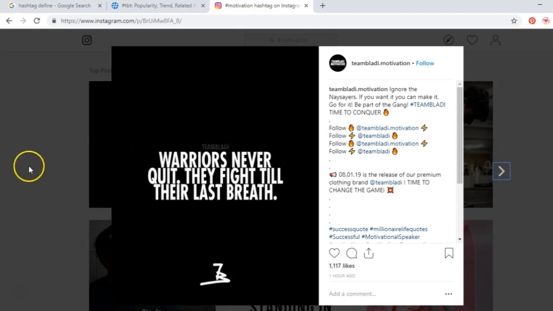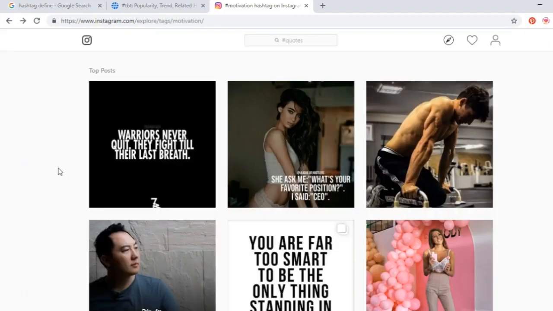So yes, okay, and what you want to do when you post something is use hashtags, but you want to use specific hashtags, not just every hashtag. So let's say we want to go to love.